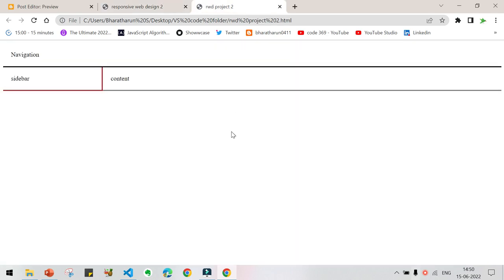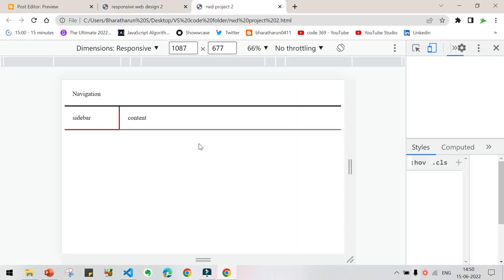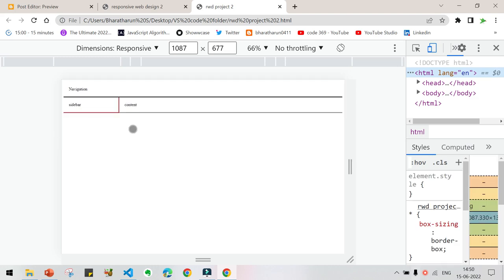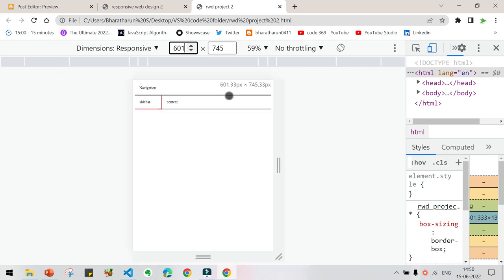So here also you can see, give inspect. This is what our project is. When I make it coming to 601 pixel and press enter, it will be looking like this. When I give 600 pixel, it will change like a mobile phone. Okay, that's it.